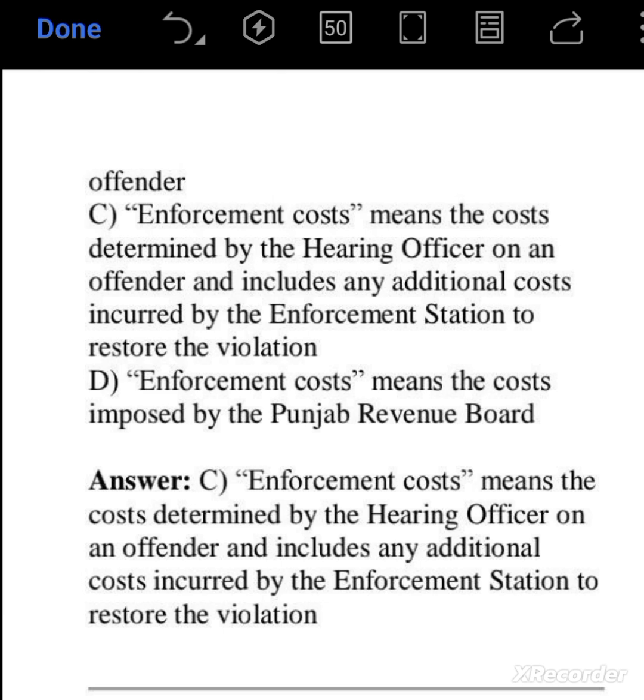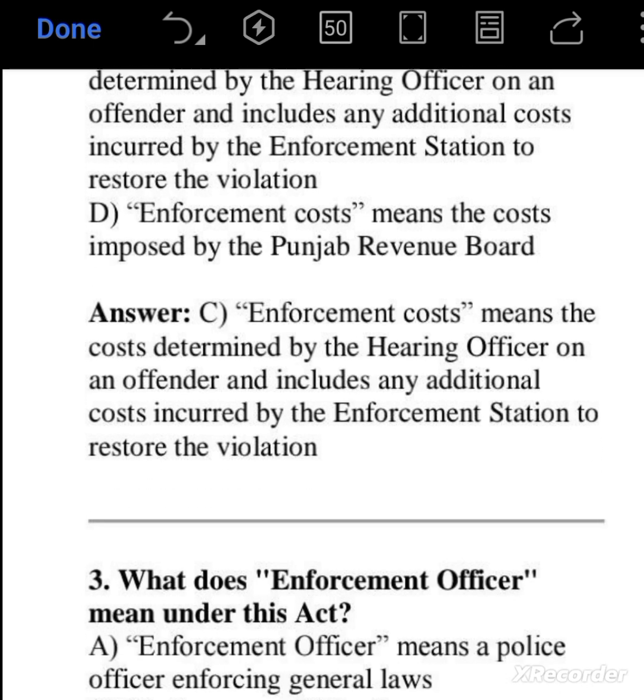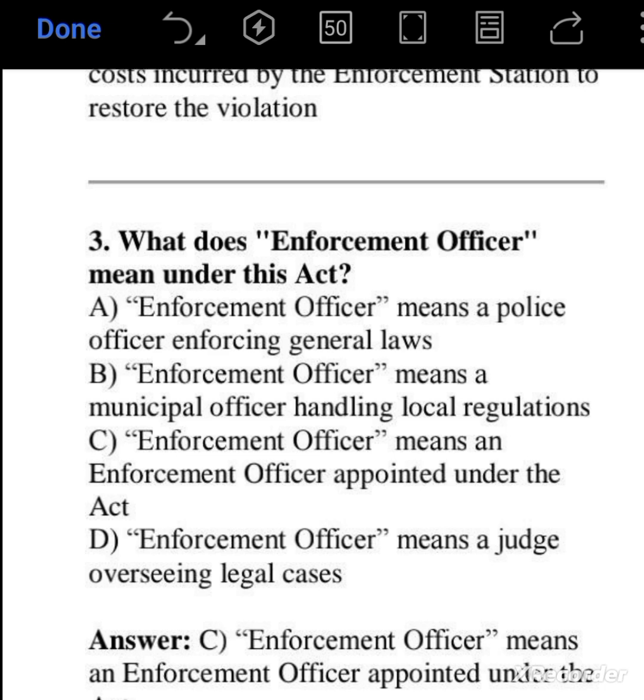Enforcement cost means the cost determined by the HO, means hearing officer, on an offender and includes any additional cost incurred by the enforcement station to restore the violation. So option C is correct answer here.